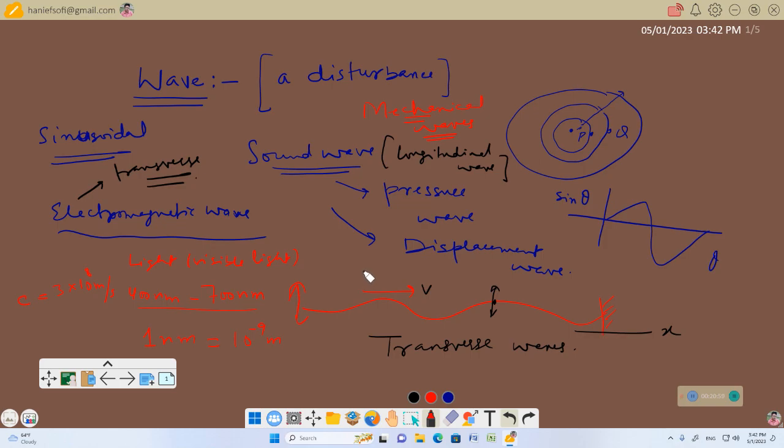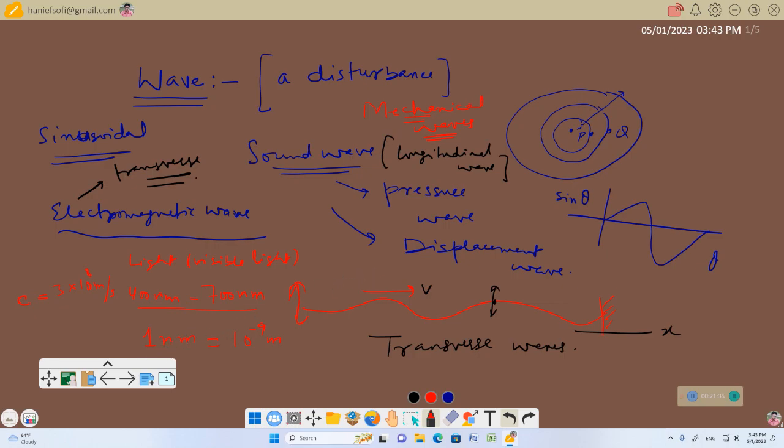Now the wave can be mechanical or electromagnetic wave. Mechanical waves require material medium to move from one point to another point. Electromagnetic waves do not require medium to move from one point to another point, right? Sound wave is a mechanical wave, wave produced in the surface of water, wave produced in the string or string key, all these waves are mechanical waves. Light and other electromagnetic waves, they don't require medium, they are EM waves.